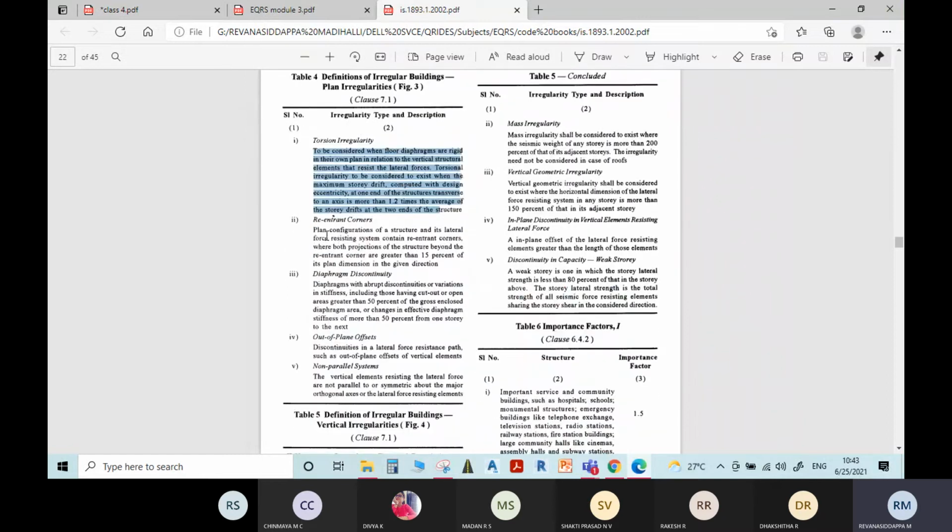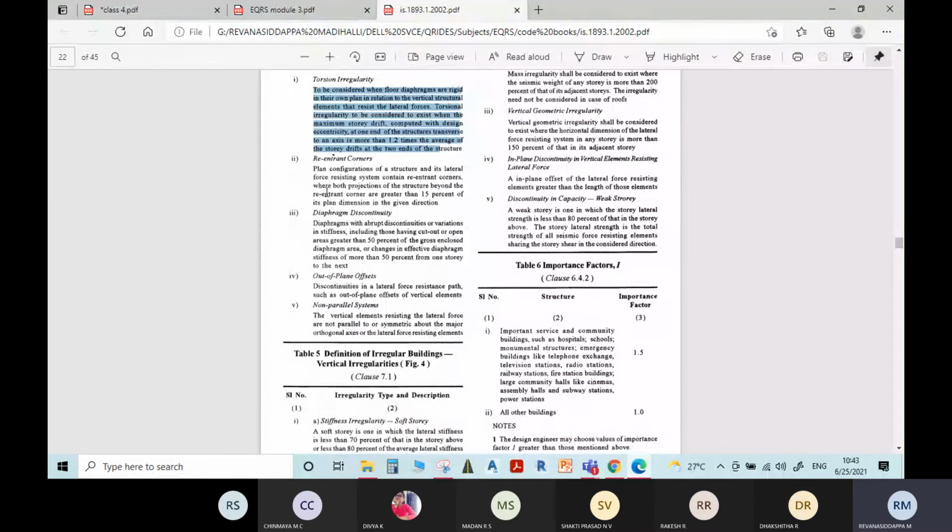Next is re-entrant corners. This I have already discussed in the previous topic. In case of re-entrant corners, the plan configuration of a structure and its lateral force resisting system contain re-entrant corners.